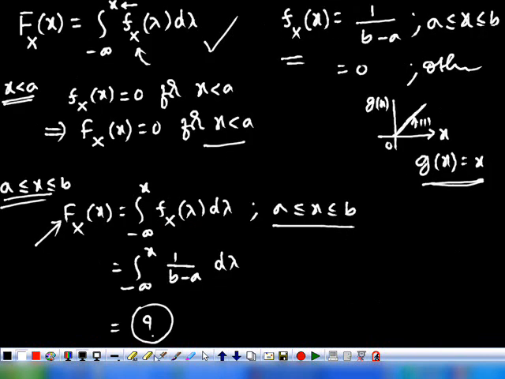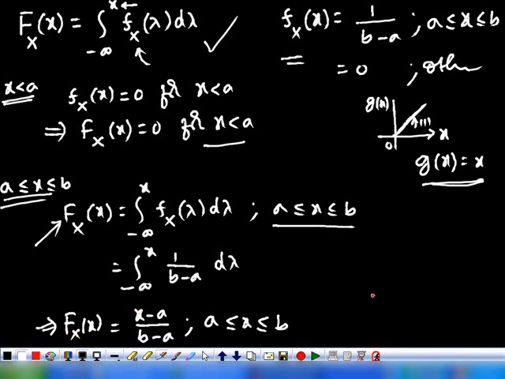From a to b, it is linearly increasing, a straight line. Can you give the expression for it? It is x minus a by b minus a from a to b. That is Fx of x.